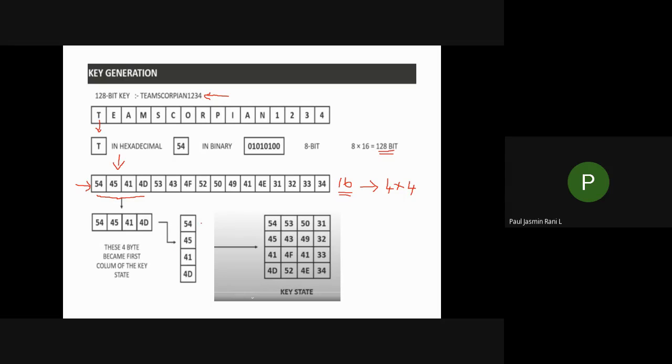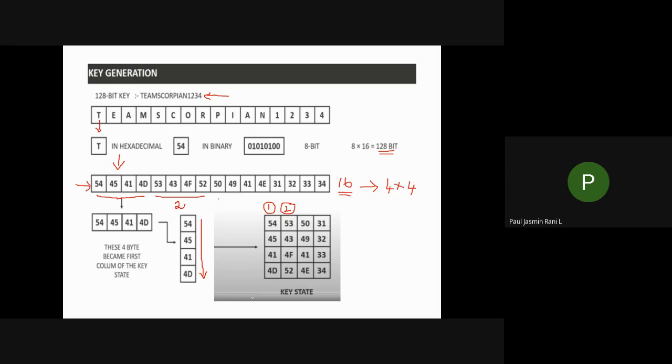You take the first 4 characters and write them down as a column. So you'll be getting 54, 45, 41, 4D. This is the first column you have written. In this way you convert all the other characters into columns. You take the next 4 characters, this is your second set of 4 characters, and convert them into a column: 53, 43, 4F, 52. So you'll be getting the second column like this.